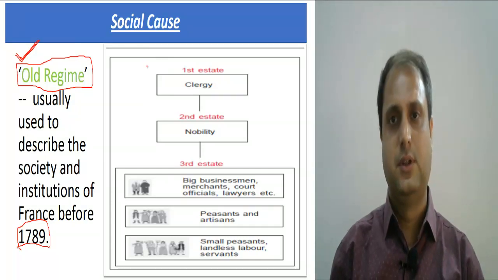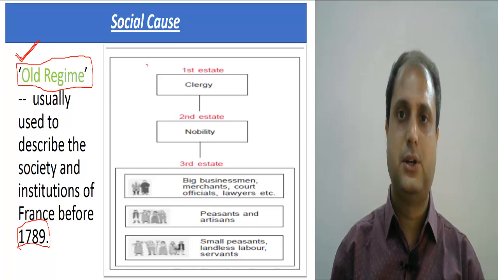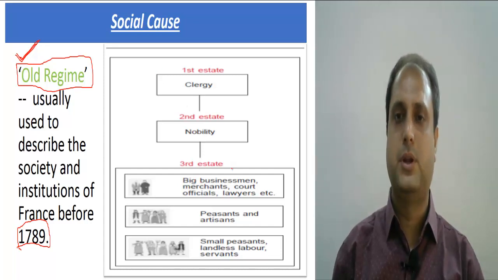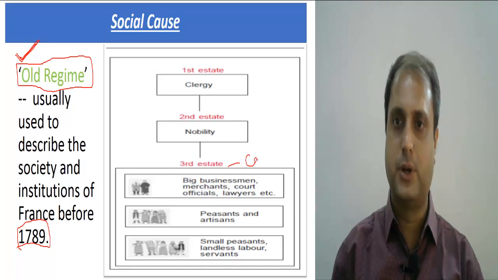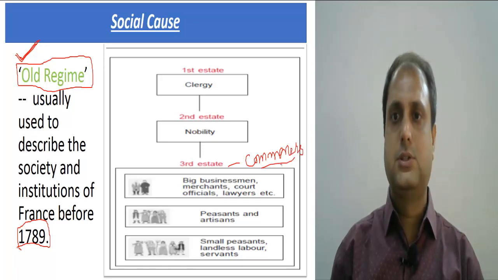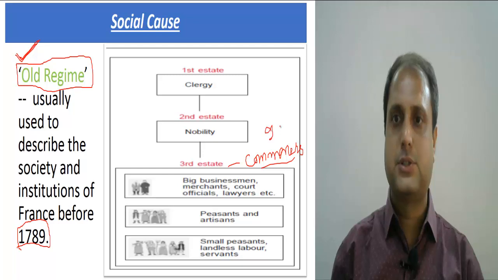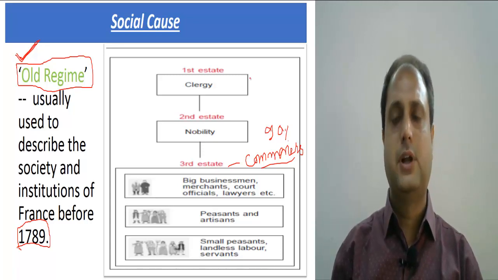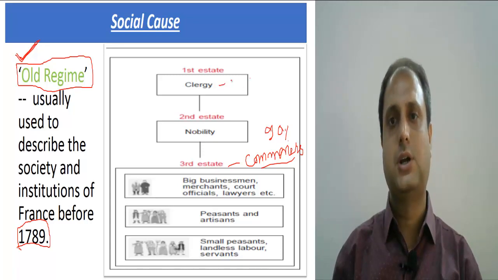Now the French society was discriminatory in nature. The French society was divided into three different estates: the clergy, nobility, and the commoners. So the third estate were called the commoners. These commoners comprised 90% of the people in French society. So the first estate were the clergy. Clergy were the church fathers. The church fathers were called the clergy class.